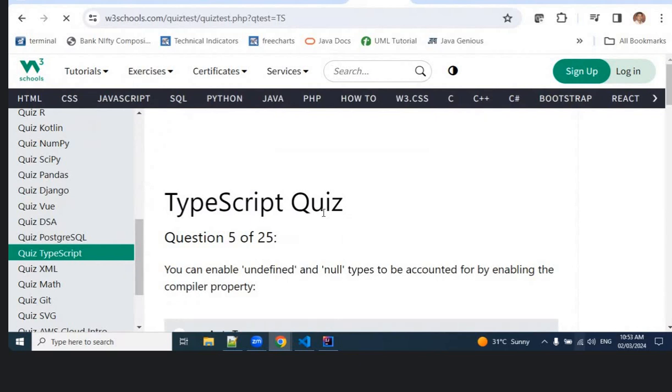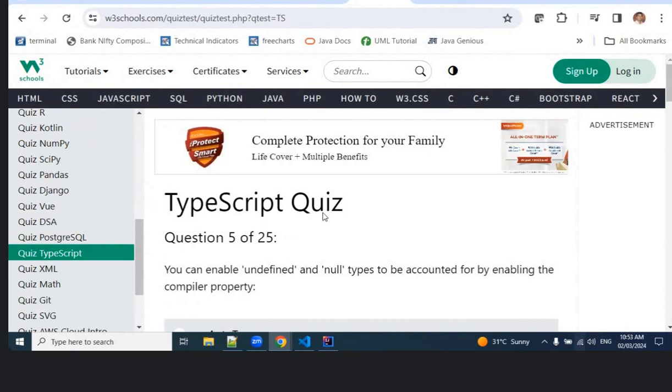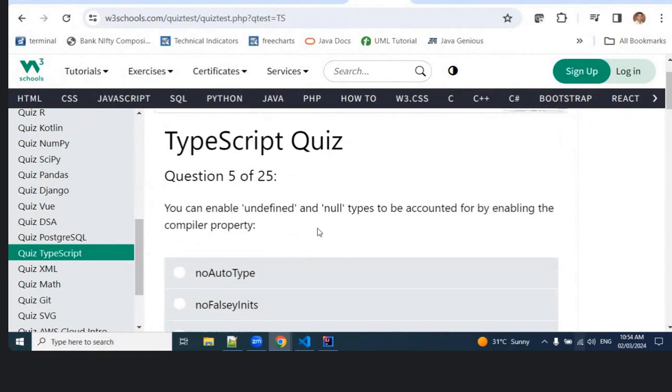You can enable undefined and null types by... Hello. Yes, sir. Correct, sir. Can we connect at 11, 12:30? 1 p.m. should be fine for us, sir. Yes, sir, definitely, sir. Thank you, sir.